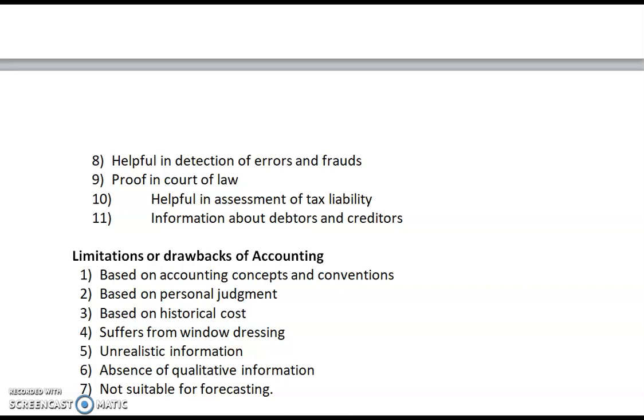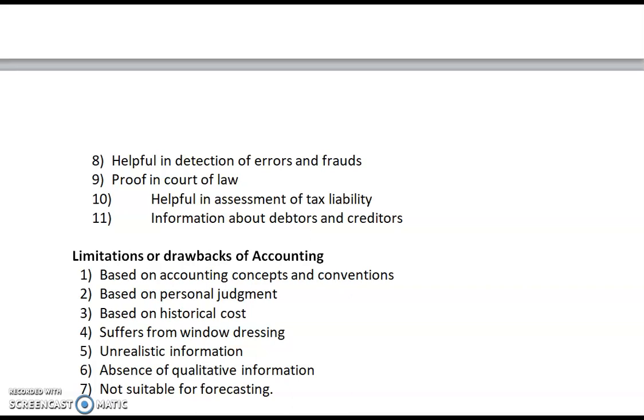Unrealistic information: how can we believe information based only on accounting? So these are also unrealistic information. There can be absence of qualitative information. In accounting we only consider quantitative information or terms, we ignore qualitative information. Which person is involved in these activities or what are the qualities of a person, these are ignored in accounting.